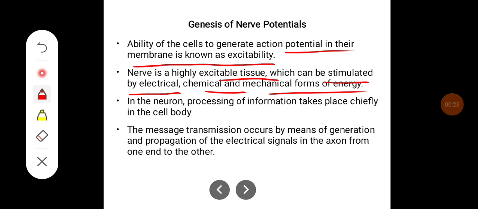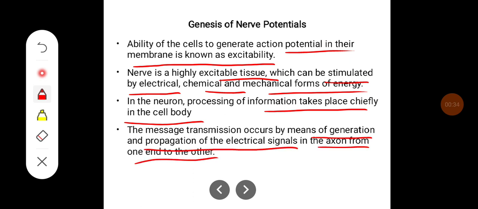In the neuron, processing of information takes place chiefly in the cell body. The message transmission occurs by means of generation and propagation of electrical signals in the axons from one end to the other.